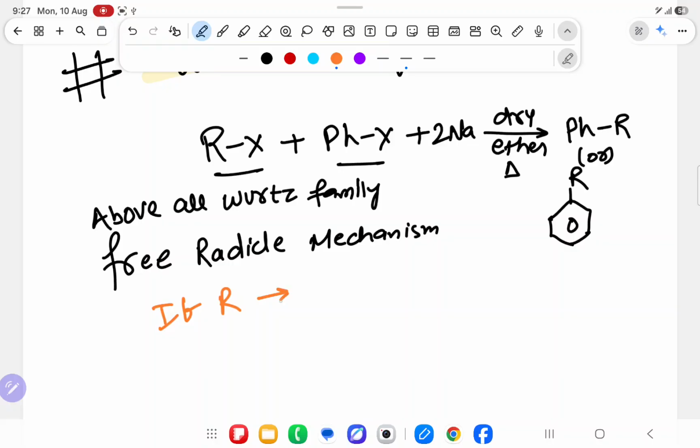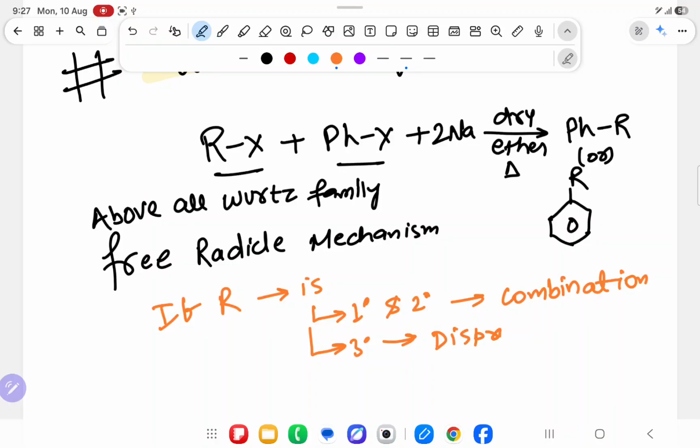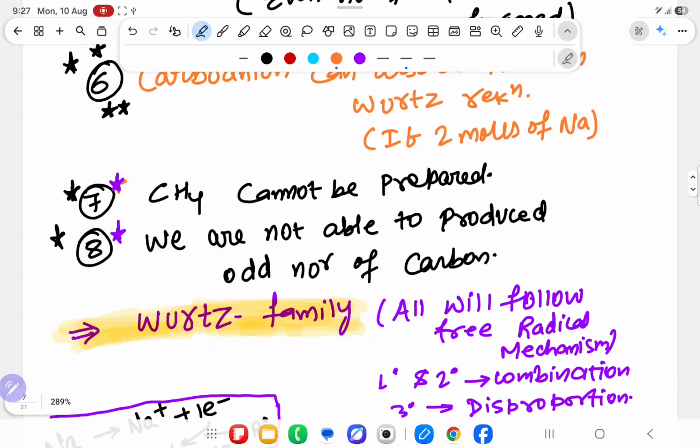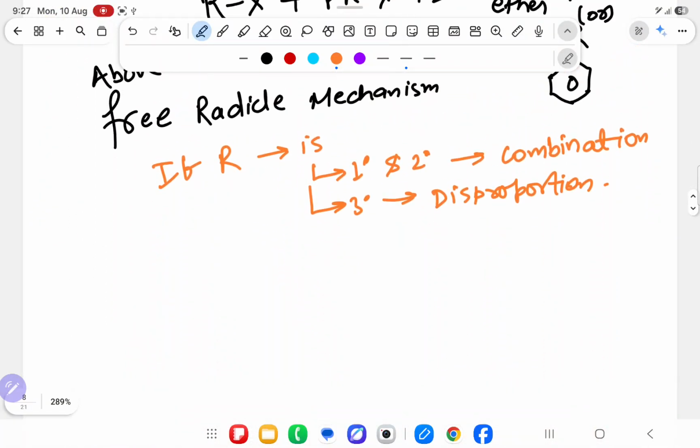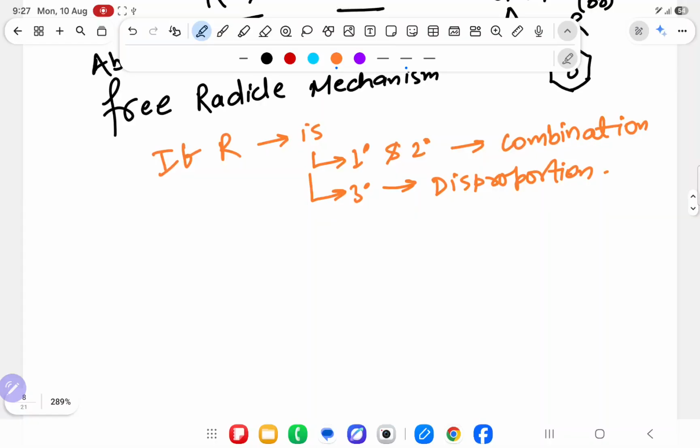And if all is doing free radical mechanism, so if R is 1 degree and 2 degree, then it will do combination, and aryl, Ph, is always 1 degree only. And 3 degree, it will do disproportionation reaction. Now understood? Free radical we have done. Now after this we will do some questions, and in free radical Wurtz family we have found 2 problems. Problem number 7: CH4 not prepared and odd number of carbon not prepared. After doing the questions, we will see the next reaction to prepare odd number of carbon.